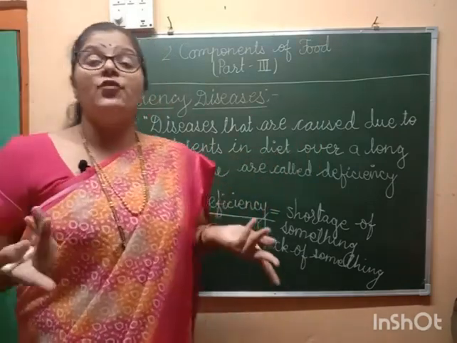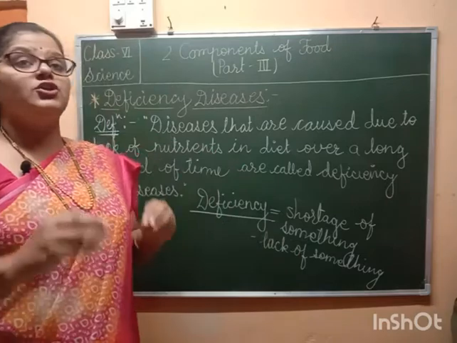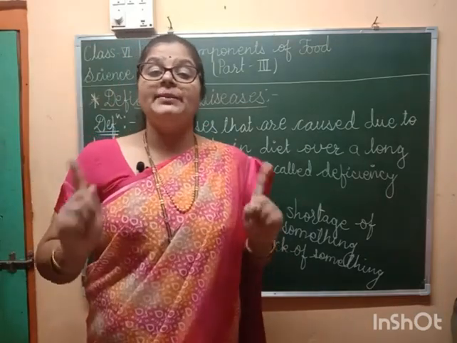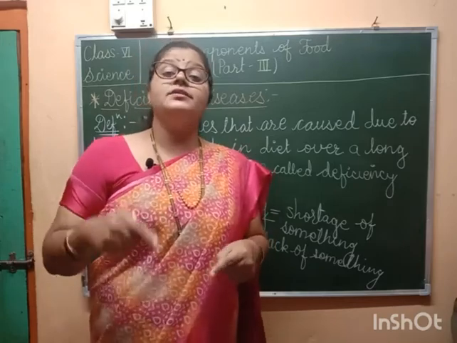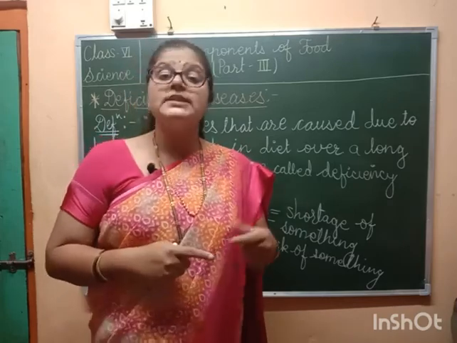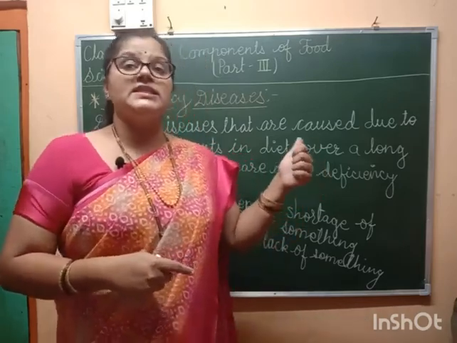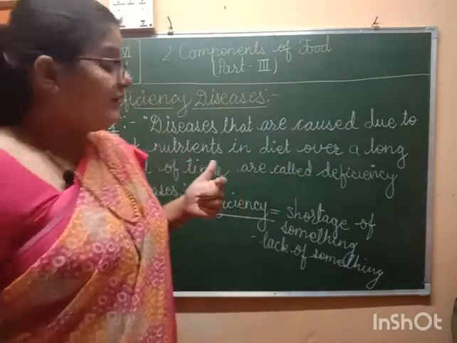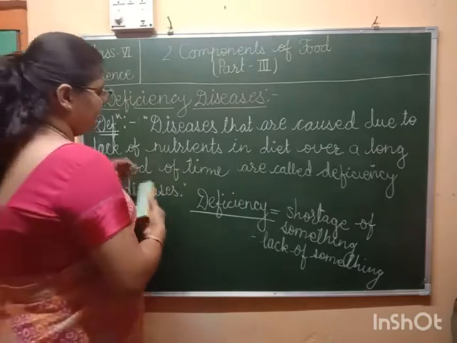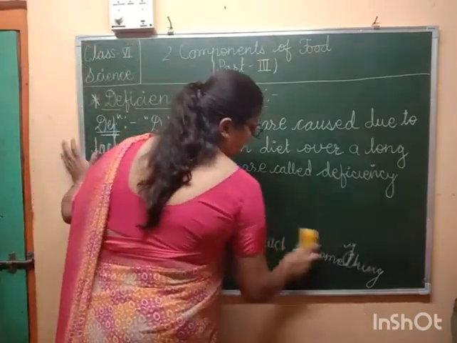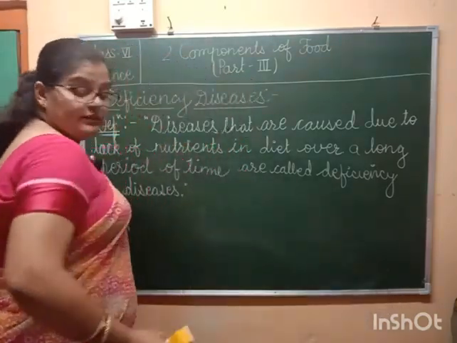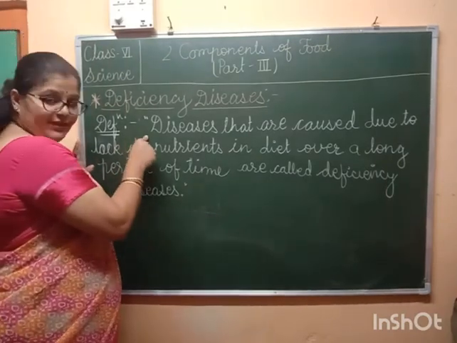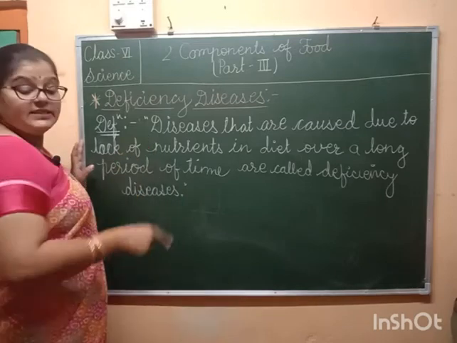Now, shortage of what? Shortage of the food components in your diet. If you are not having a balanced diet, the diseases that you are going to get will be called deficiency diseases. So first we will start with the definition of deficiency diseases. It's an important definition for you. You have to learn it thoroughly.